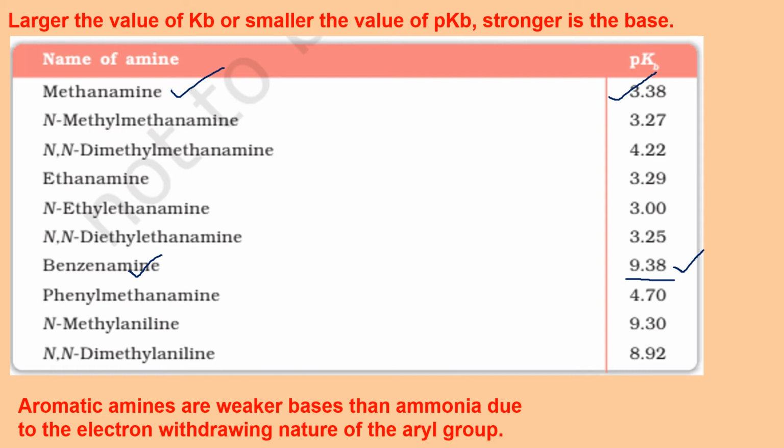Why should that be? Because in benzenamine, in aniline, the lone pair on nitrogen is not available. It is involved in resonance. So this is how you can explain it. Aromatic amines are weaker bases than ammonia due to the electron withdrawing nature of the aryl group. That's what I just told you, that the lone pair is not available. If you draw the resonating structures of aniline, you would know that nitrogen has positive charge in all the resonating structures. Its lone pair is delocalized. It's not available. That's why the basic strength decreases.